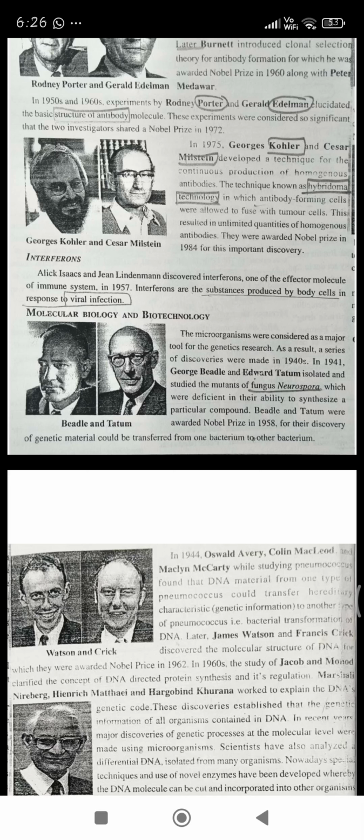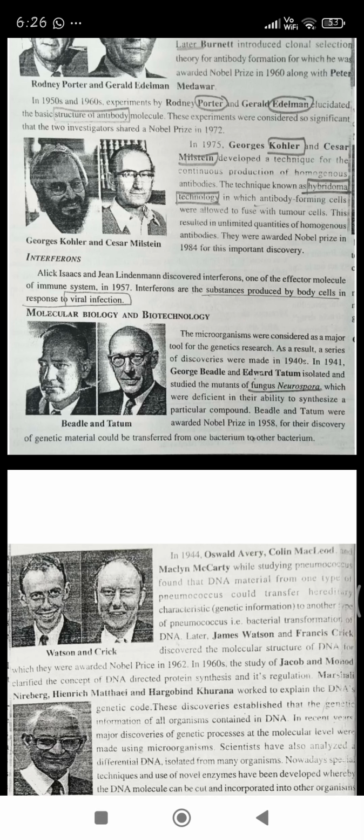They were awarded the Nobel Prize in 1958 for their discovery that genetic material could be transferred from one bacterium to another. So whether the genetic material is in DNA form, RNA form or any chromosomal form, it can be transferred from one bacterium to another through the experiments of the mutant fungus Neurospora.